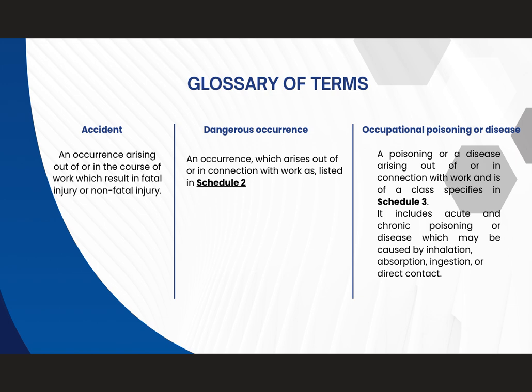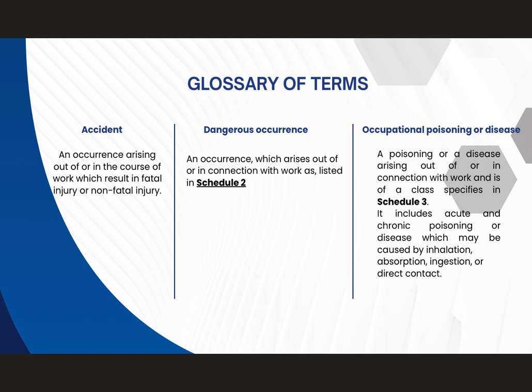Before we go further, you must know the key definitions or terms. First one is accident. An accident is an occurrence at work that results in fatal or non-fatal injury. Dangerous occurrence means an unwanted event listed in the second schedule even if no injuries occur.